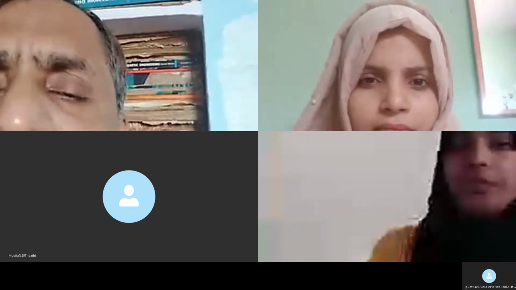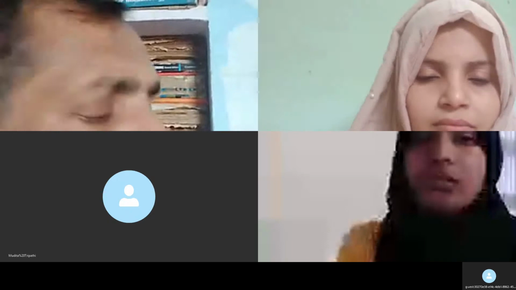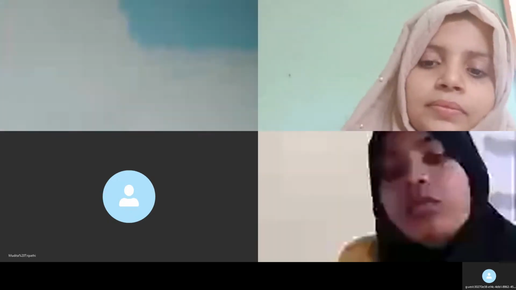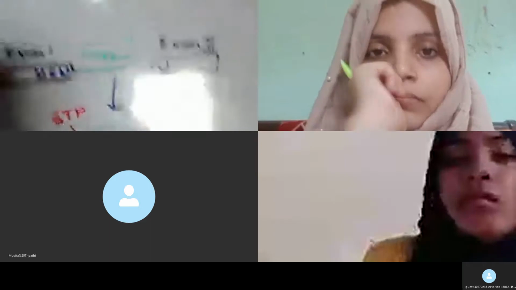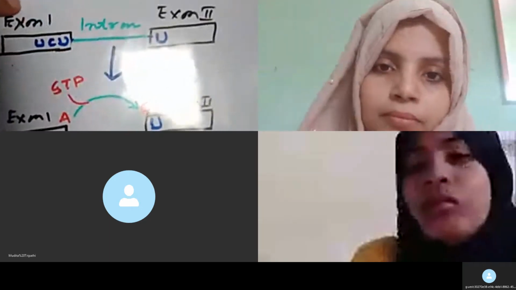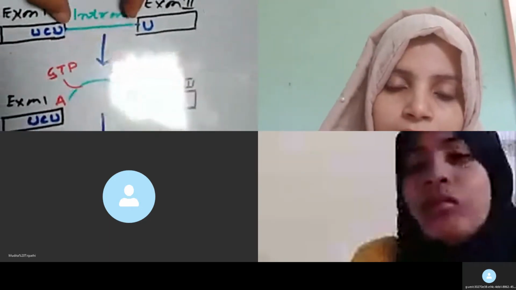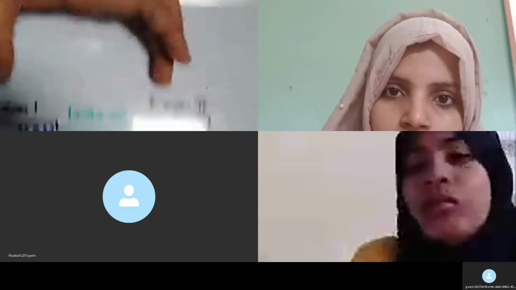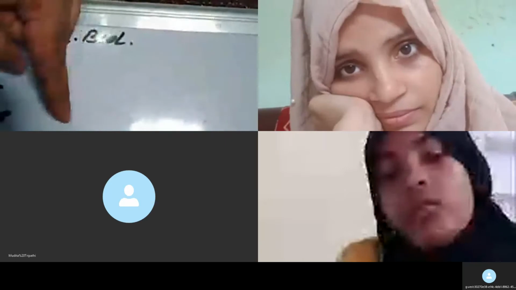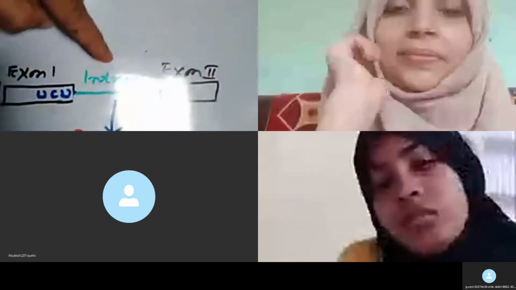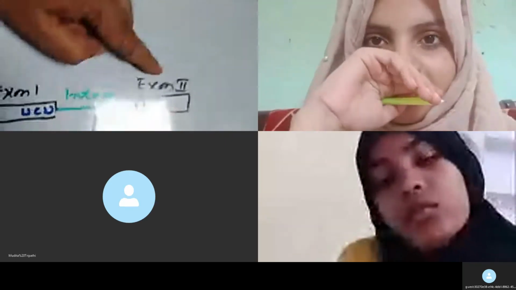Suppose, as we have drawn on the whiteboard, look here, there are two exons. This is the exon, this is the exon, and this green line indicates the intron. So there are two exons and one intron here. This is a very simple diagram of a part of the RNA, a part of hnRNA, which shows exon 1, this intron in between, and exon 2.